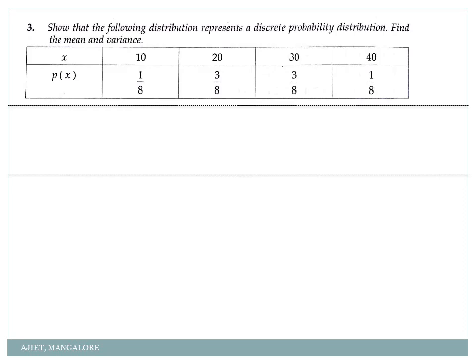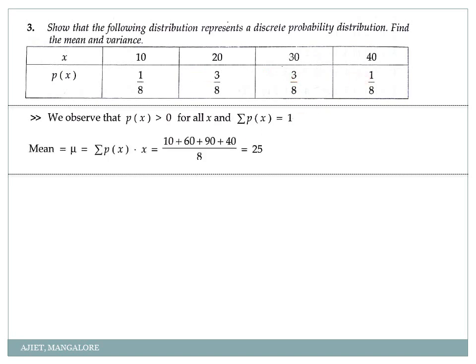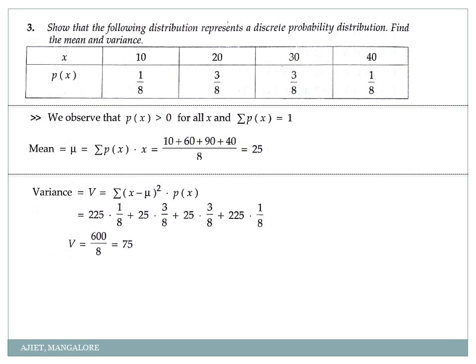So one more simple problem I have taken here. Show that it's a discrete function and find the mean and variance. Same as the previous one, the total probability should be equal to 1. Yes. 3 plus 1 is 4, 4 plus 3 is 7, 7 plus 1 is 8. So I calculated mean and variance. Okay. Yes. So these were all the problems on discrete probability functions.